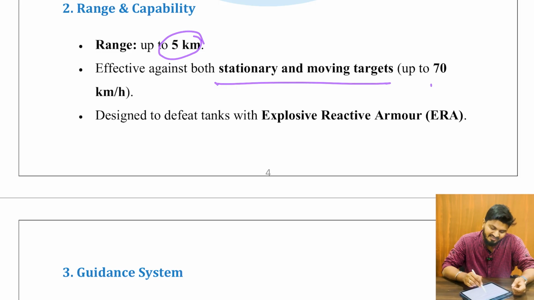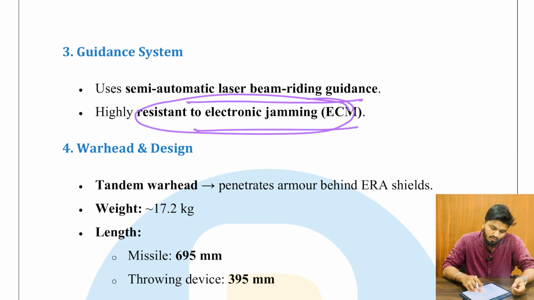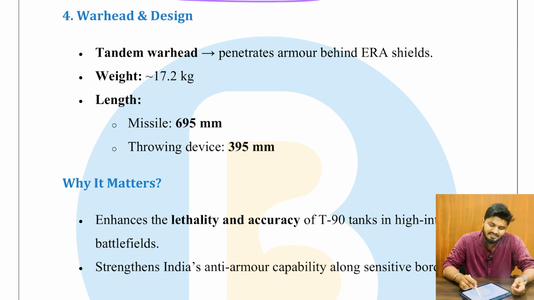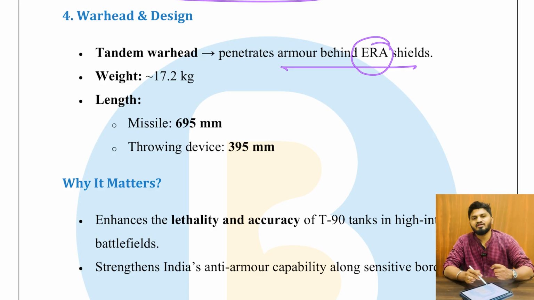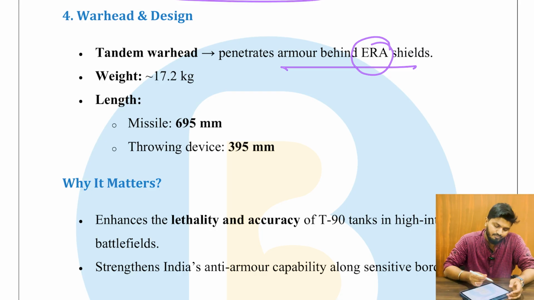So designed to defeat tanks with explosive reactive armors, ERA. And the guidance system uses semi-automatic laser beam riding guidance, highly resistant to electronic jamming. Very important. And the warhead design is tandem warhead, that is, it penetrates armors behind ERA shields. These ERA shields are one of the heaviest as well as most durable shields. So if you want to break these ERA shields, the missile has to be very technically sound. Next, weight is around 17.2 kgs and length is around 690 millimeters. Launching device is around 380 millimeters.